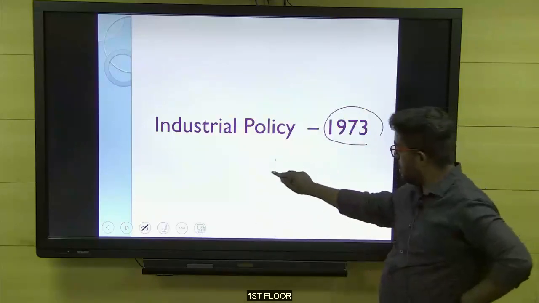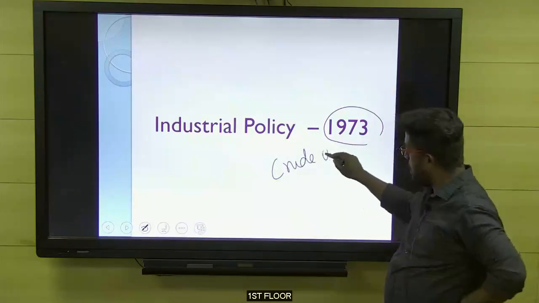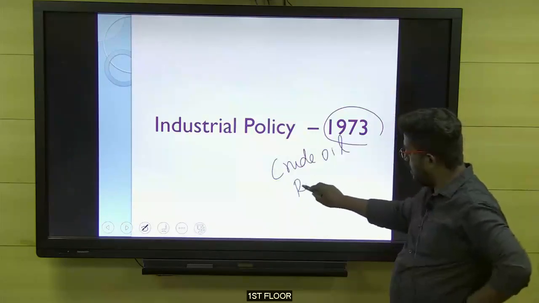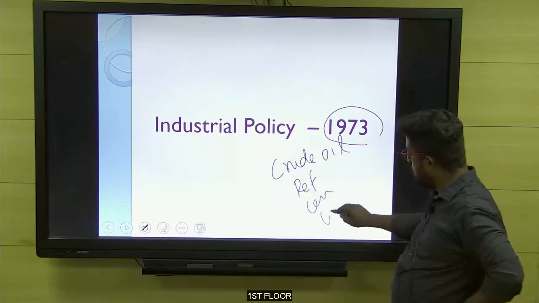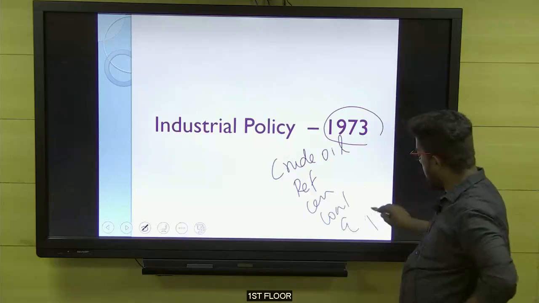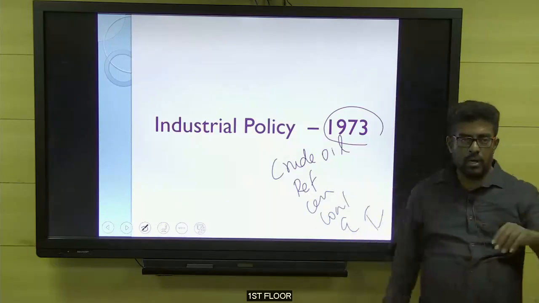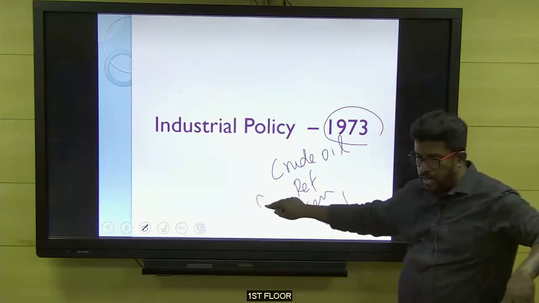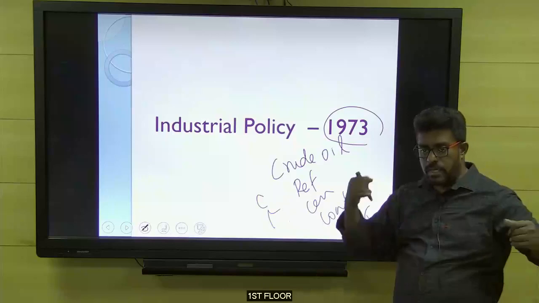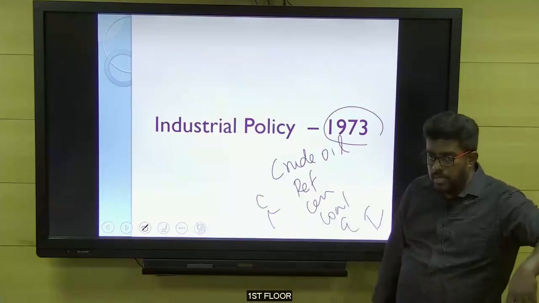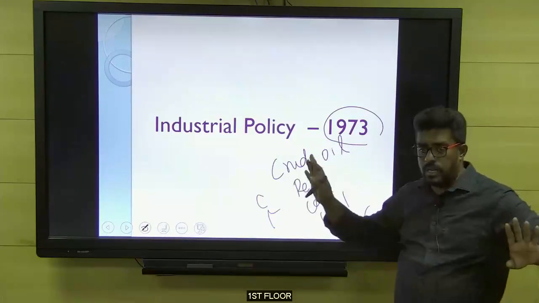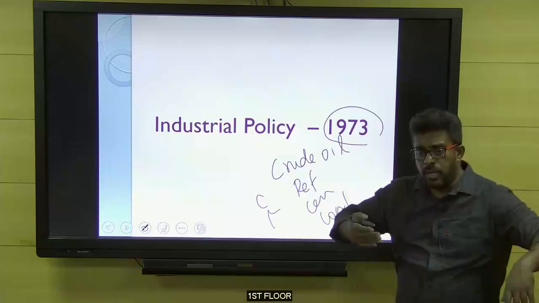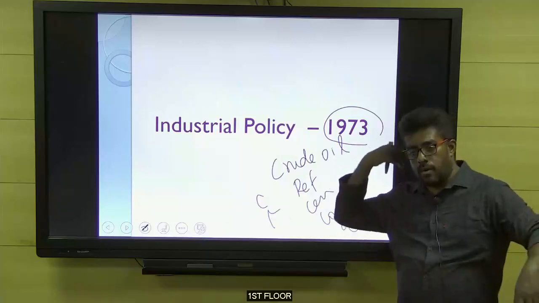What were they? One is the crude oil. All the names are given in the slide. Crude oil, refinery products, cement, and then coal, and then electricity, iron and steel, like that 6 industries were called the core industry. But most of the core industries were either in the central category or in the state category. Government has kept them under the central or state, which means that government has to promote, no other choice, privates cannot promote. So it was putting more burden on the shoulders of government.